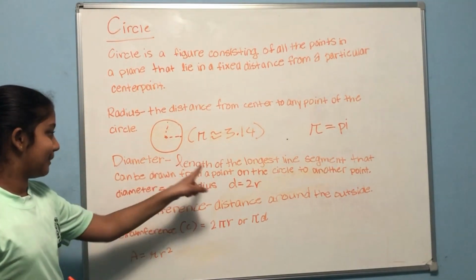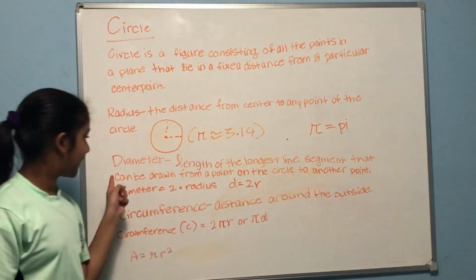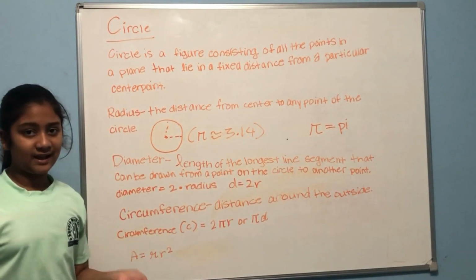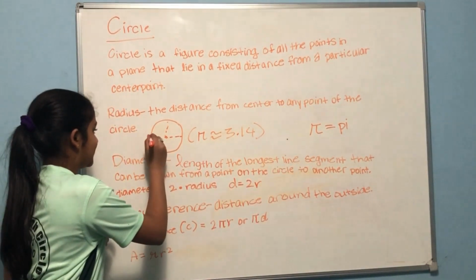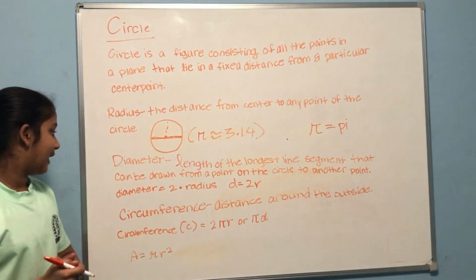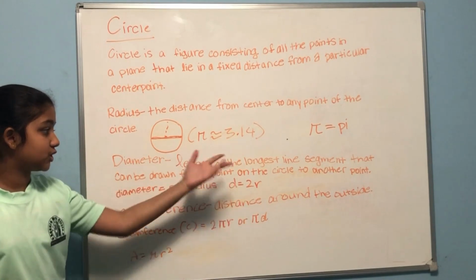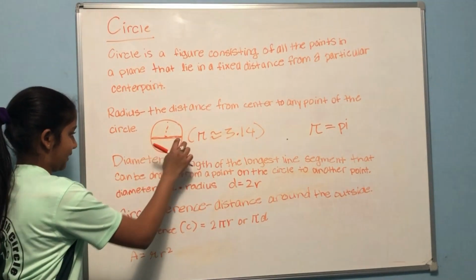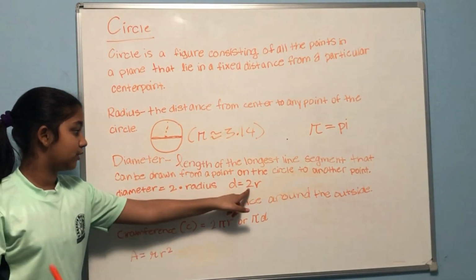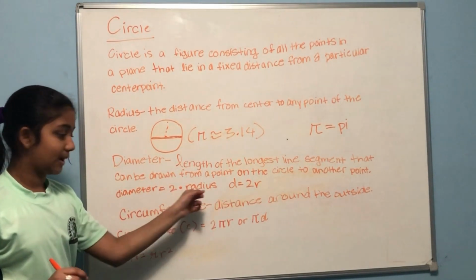The diameter is the length of the longest line segment that can be drawn from a point on the circle to another point. So it's the length of the longest line segment. And we know that the longest line segment in a circle can just be a straight line like this, drawn from a point on the circle to another point. So it's basically like this. And the diameter is equal to 2r, or 2 times radius.